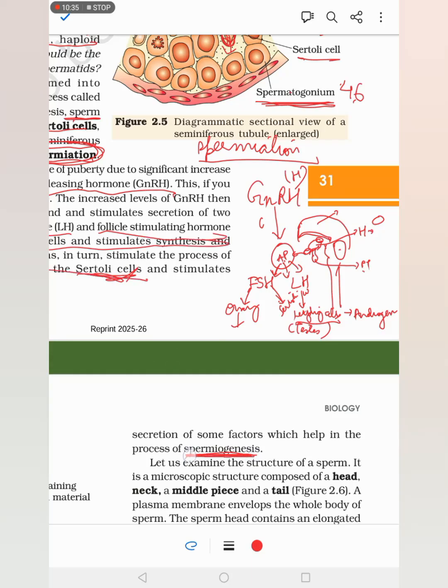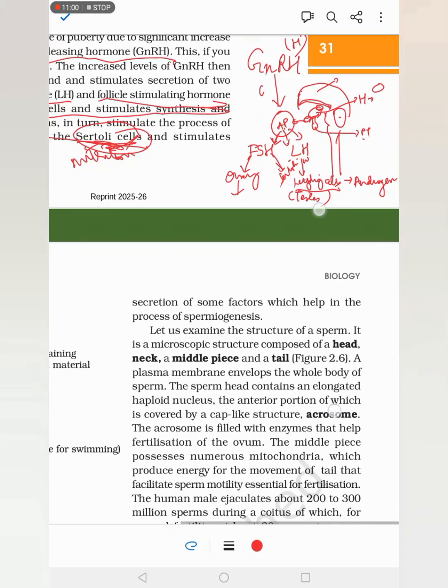What was spermiogenesis? Spermiogenesis was conversion of spermatid to spermatozoa, that is maturation. We already studied that the Sertoli cell helps in the nutrition of cells, so with the nutrition it will help in the maturation also.